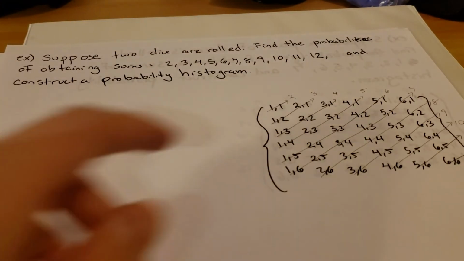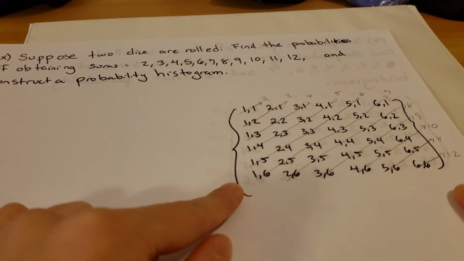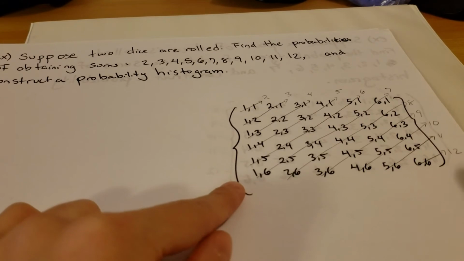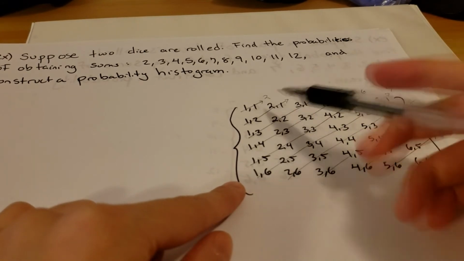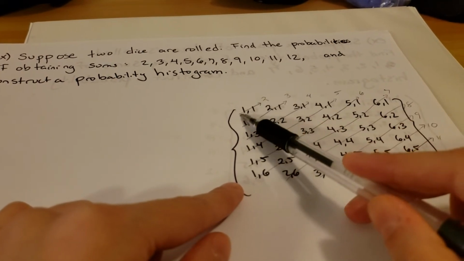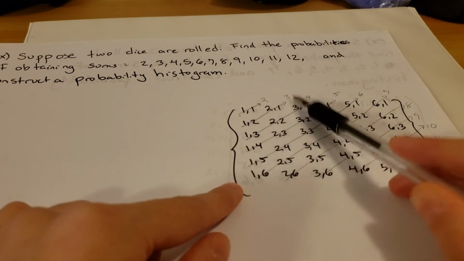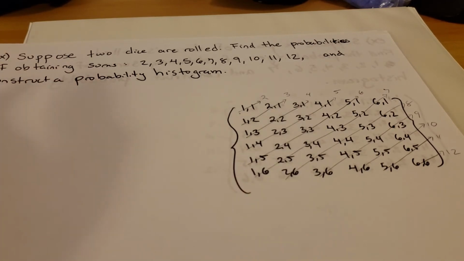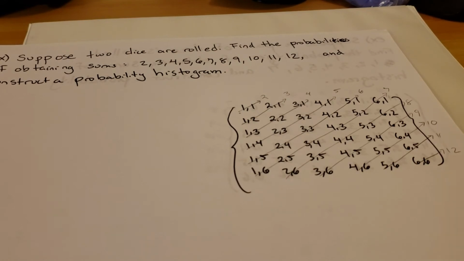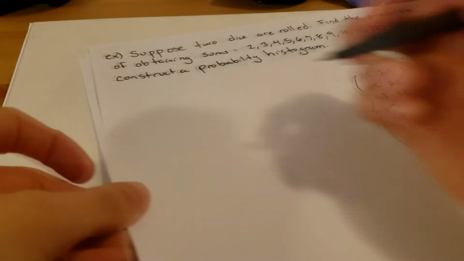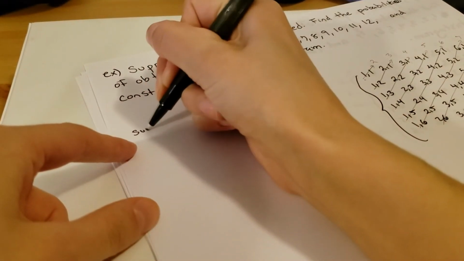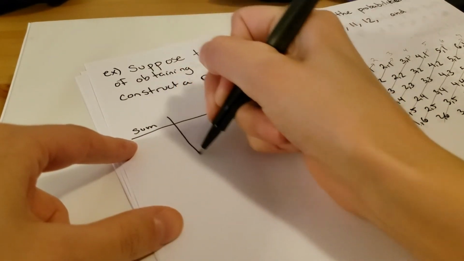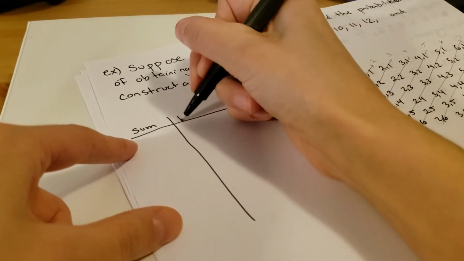Okay, so we'll take a look at the sample space we've seen before for rolling 2 dice. And again, we've seen how we can find the sums when we roll the 2 dice. 1 and 1 is 2, 1 and 2, 2 and 1 are 3, and so on along all of these diagonals if we've generated our sample space like this. So now we can use this to figure out what the probabilities are of getting all of these sums 2 through 12. So we can write out what our sum is, and then a probability.